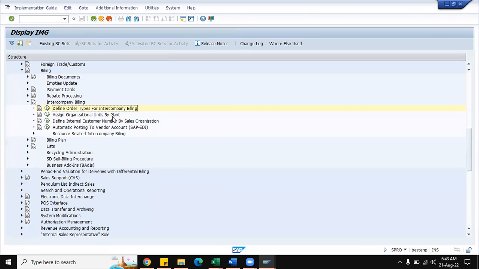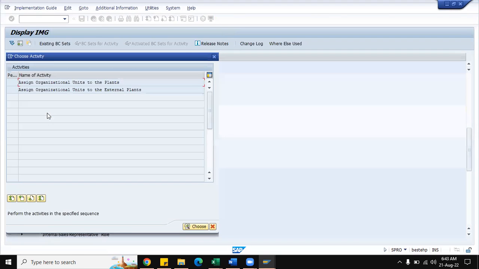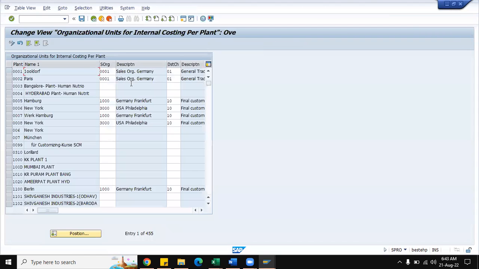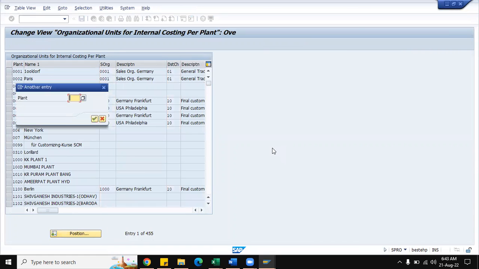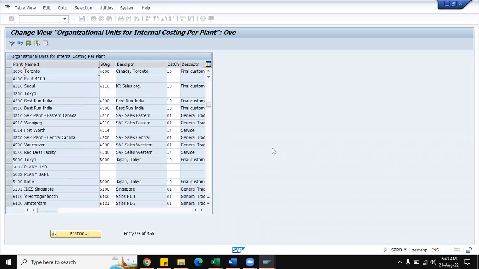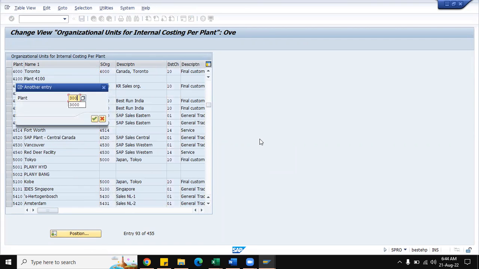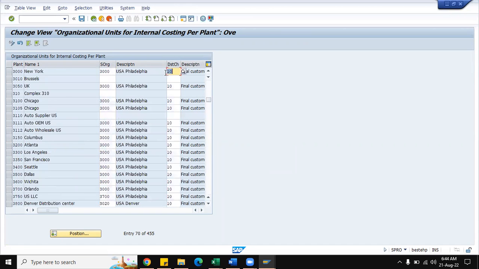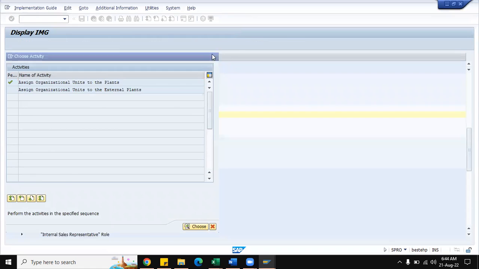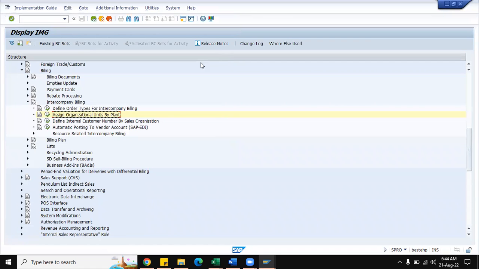Next step is assign organizational units by plant. So this is already there. For our plant 4000, we will see whether it is available or not. So 4000 sales organization is there and the distribution channel is also available. At the same time, we can cross check plant 3000 also. It will also be associated with 3000 and distribution channel 10. So please do not get confused about the sales line assignment. That is in the assignment part of the enterprise structure. That is, 4000 we have assigned to the 3000 sales organization and distribution channel 10.